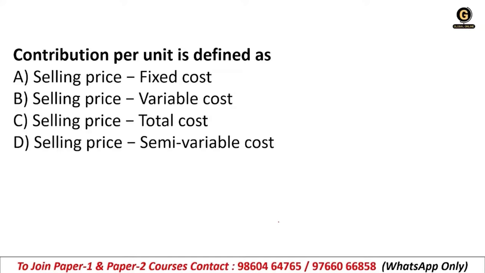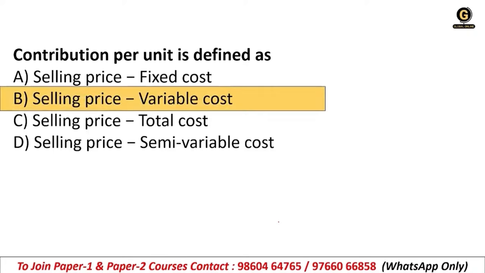A, selling price minus fixed cost. B, selling price minus variable cost. C, selling price minus total cost. Or D, selling price minus semi variable cost. So what is the correct answer? What is contribution? Contribution is nothing but the selling price minus variable cost.